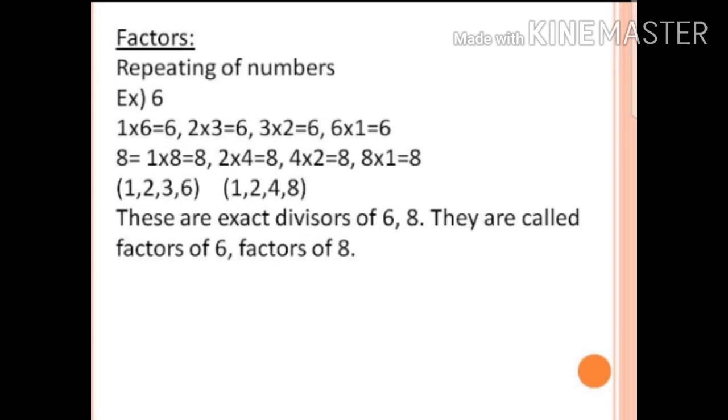These 4 numbers are called the factors of 8. And also we can call them exact divisors, because with these numbers we can divide the given number exactly without any remainder. The remainder we will get will be 0. Isn't it? So they are called the exact divisors or factors of 6 and factors of 8.